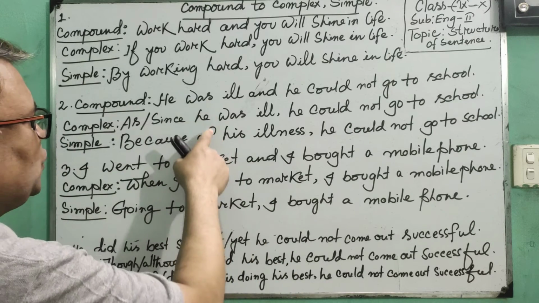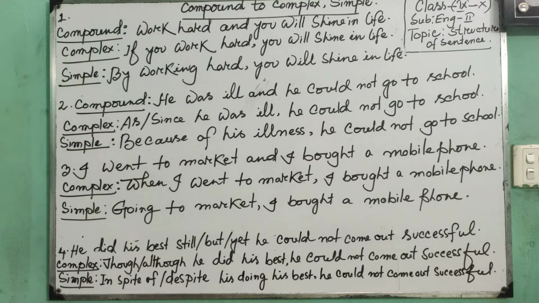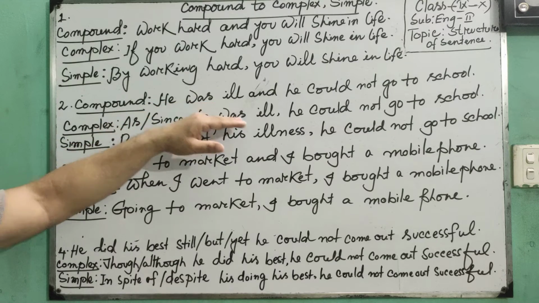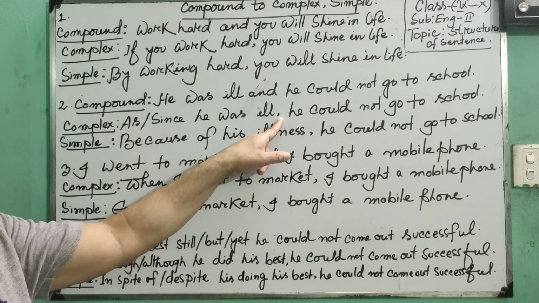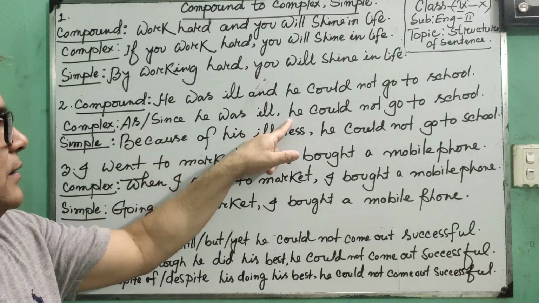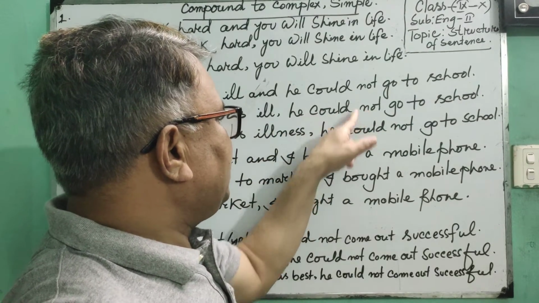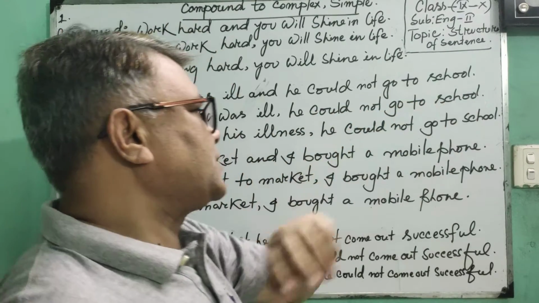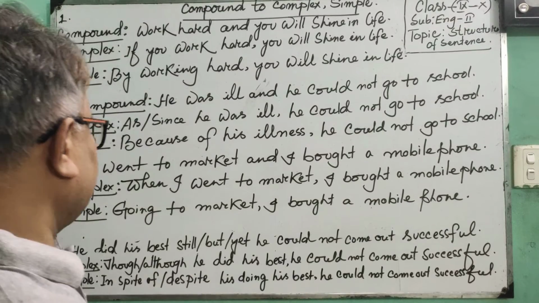Then you have to use the rest of the principal clause. That means the principal clause should be placed unchanged: He was ill. Then you have to place a comma in place of and. Then you have to use the subordinate clause, but it should be placed unchanged. That means he could not go to school. Is it okay? Dear learners,